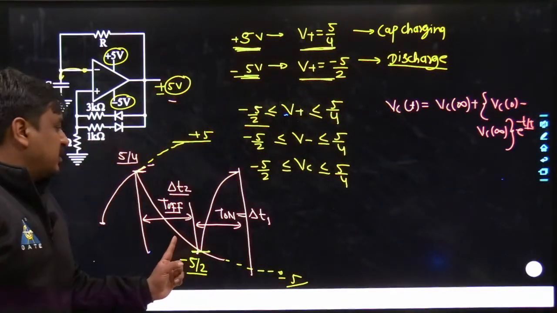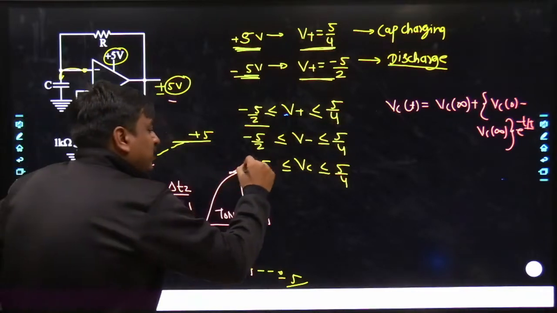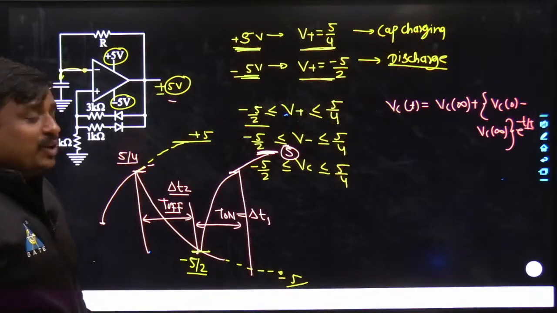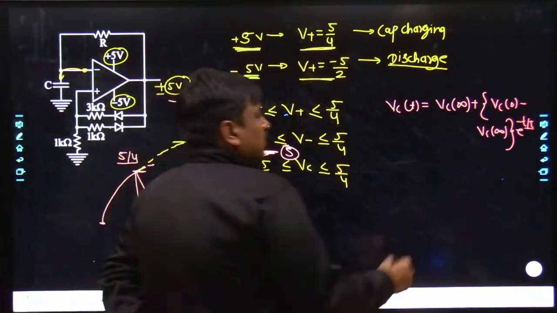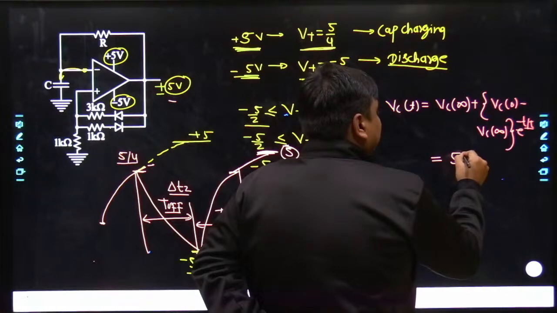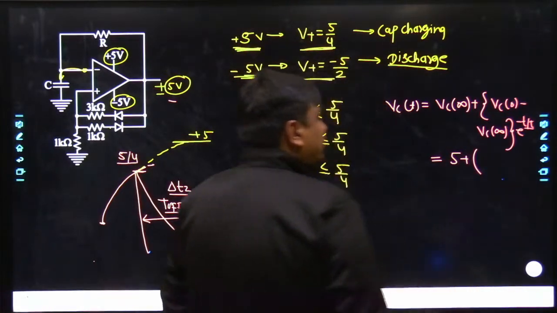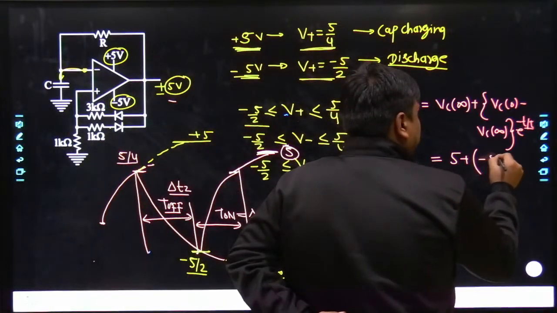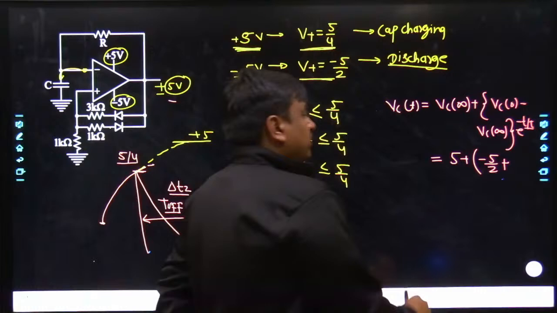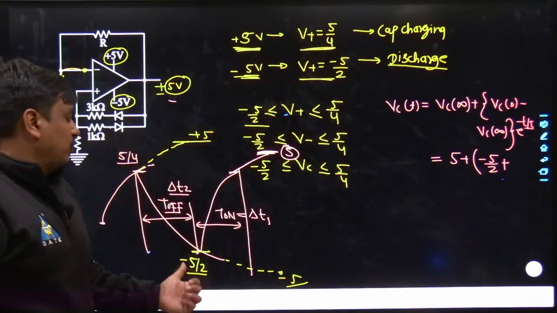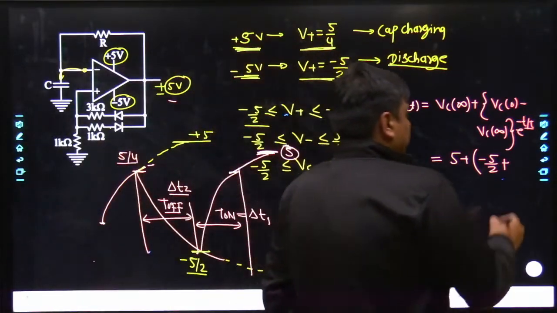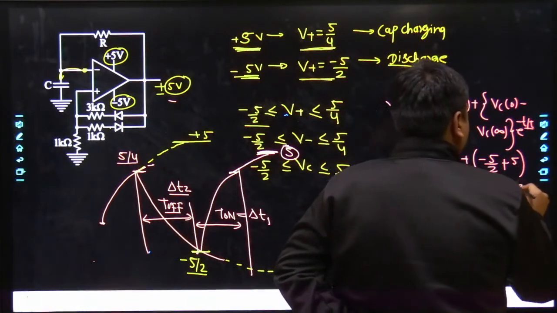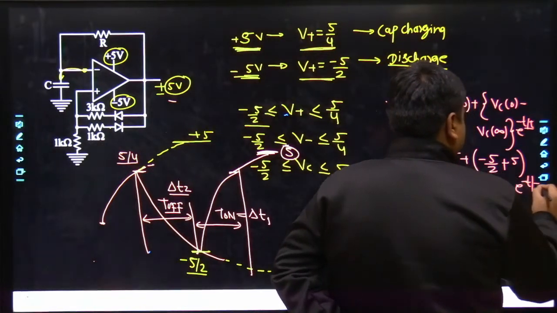May I know, while charging, what would be its VC infinity? Obviously, it will try to get settled at plus 5 volt. Similarly, what is the VC0? It is starting from minus 5 by 2.